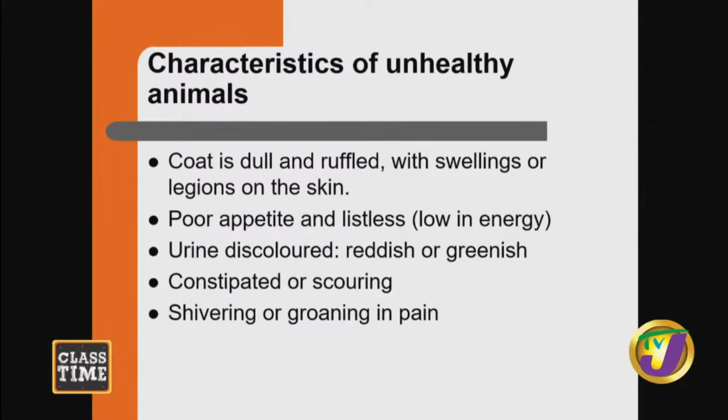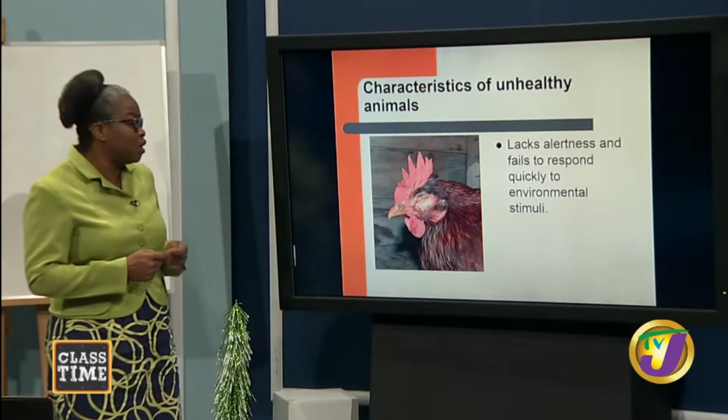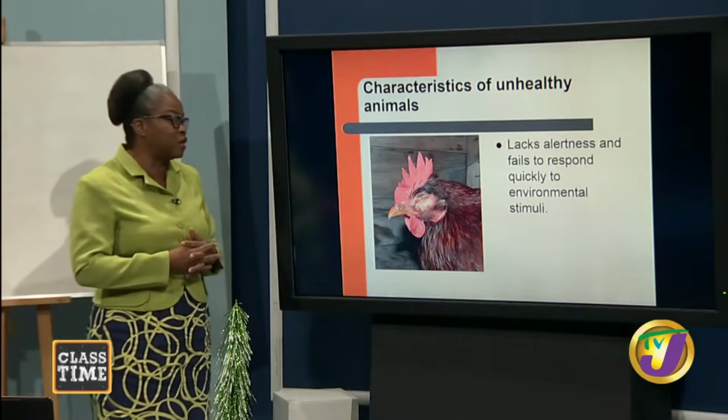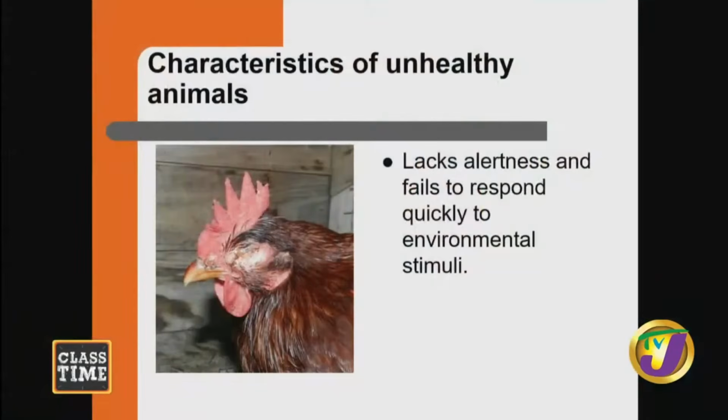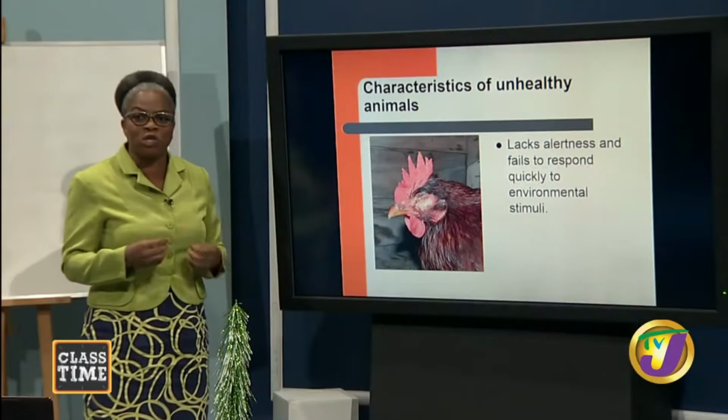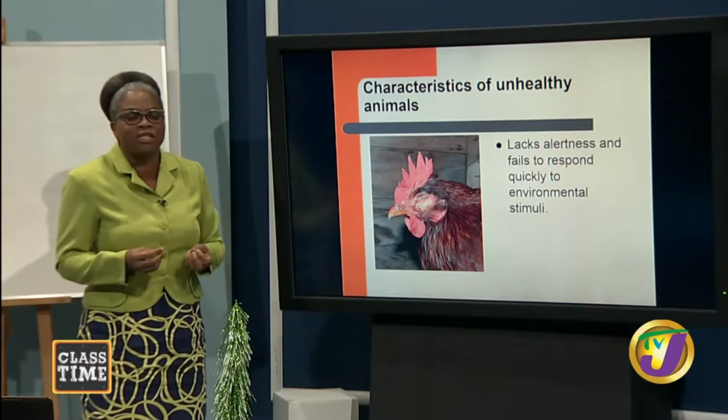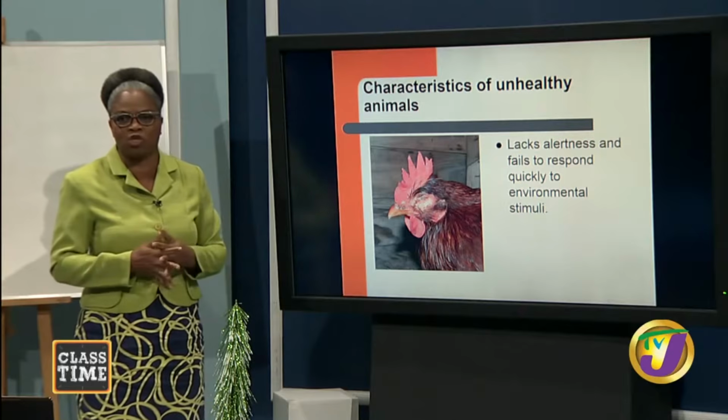The animal too will be what we call constipated, having difficulty in passing their feces, or they'll be having scouring. That means they'll have a loose stool or diarrhea. The animal too, if this animal is unhealthy, will be shivering or groaning in pain. So we are looking to what we talk about alertness. If the animal is not healthy, the animal is going to lack alertness and fails to respond quickly to environmental stimuli, as seen in this picture here. The animal will look like it wants to sleep all the time, looking sleepy and have no energy at all to move around.